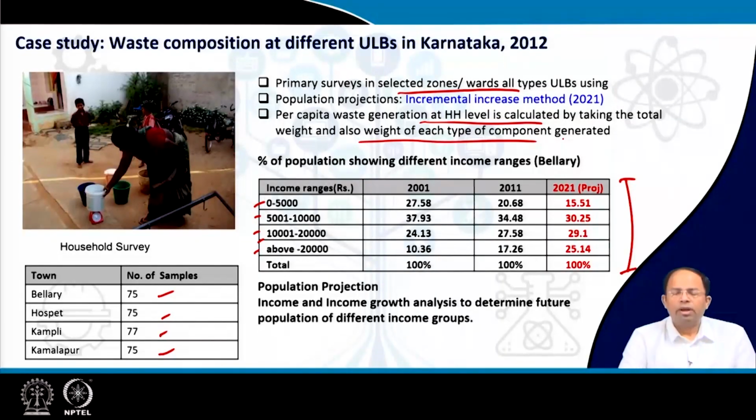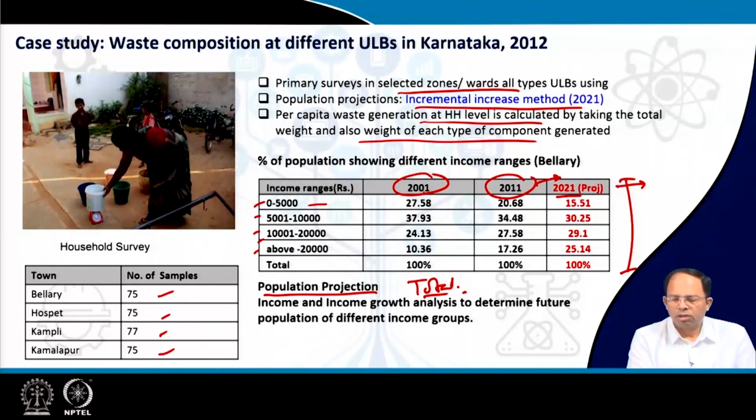Finally, we also projected the population. We had data from 2001 and 2011, but we projected the total population for the year 2021. This was done using the incremental increase method, which was found to be appropriate for these ULBs. First we projected the total population. But we also wanted to understand the pattern of change in the populations belonging to different income brackets. For example, we again use the ranges 0 to 5,000, 5 to 10,000, 10 to 20,000, and above 20,000.